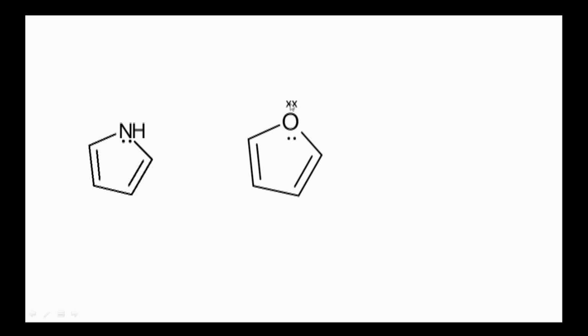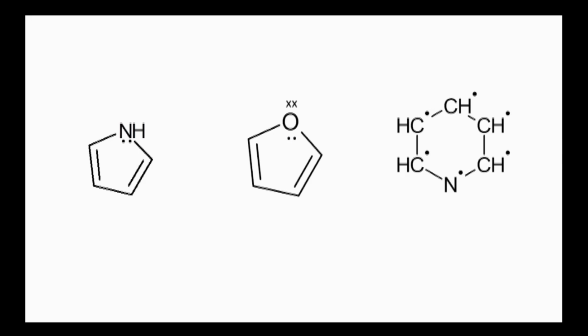But the other lone pair of electrons shown on the oxygen is perpendicular to the p orbitals present on the neighboring carbon atoms. So this cannot become part of the pi electron cloud. That's why while counting the pi electrons, we will count 2 plus 2 plus 2, that is 6, and the value of n will be 1.